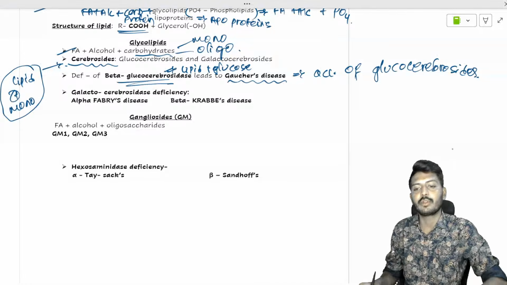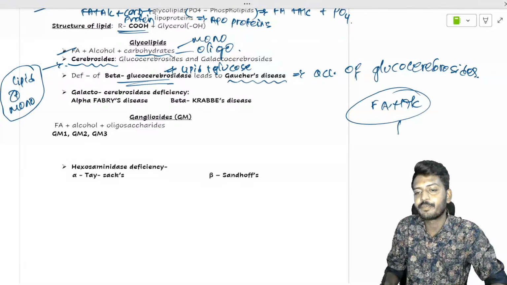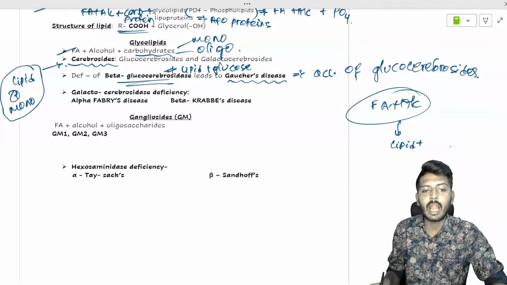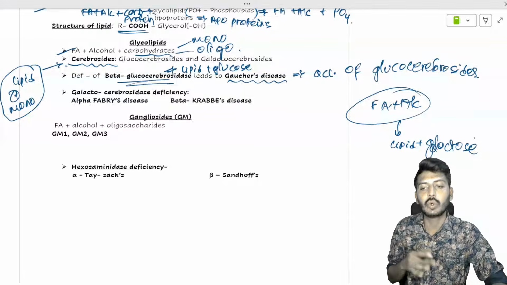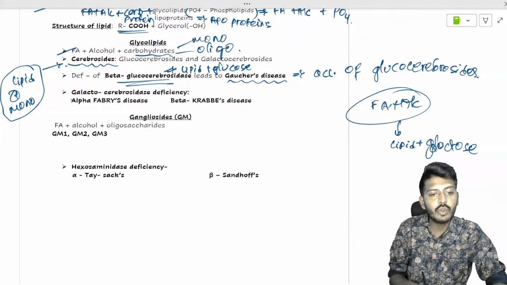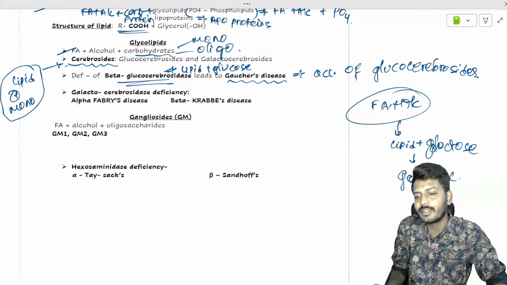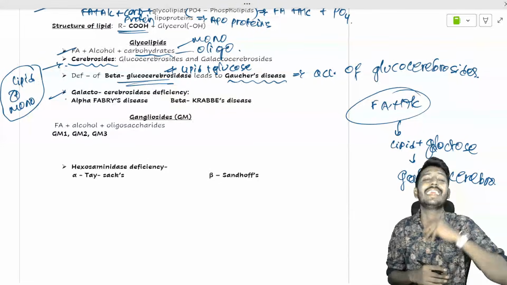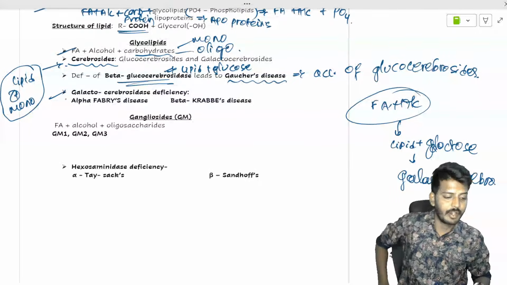Then we have galactocerebroside. Galactocerebroside is a fatty acid plus alcohol, which is a type of lipid. So lipid along with that, if there is a galactose, which is a monosaccharide, the epimer of glucose, then we're going to call it a galactocerebroside. This galactocerebroside is metabolized by an enzyme, galactocerebrosidase. Again, all the cerebrosides are responsible for the membrane function of the neurons.